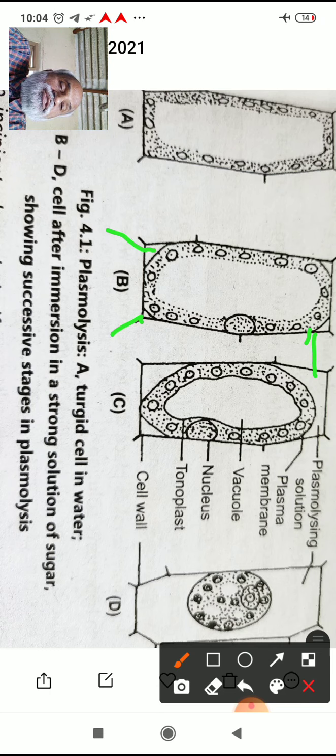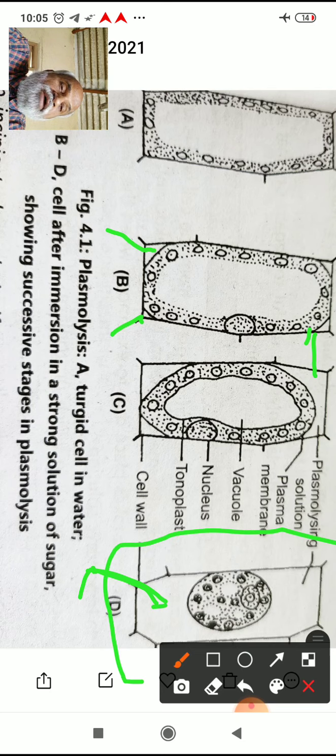Then this cell D represents the fully plasmolyzed cell. Now one more thing: if the fully plasmolyzed cell D is kept in a beaker having hypotonic solution, a solution having less concentration than that of the cell sap, what happens? The plasmolyzed cell gets deplasmolyzed.